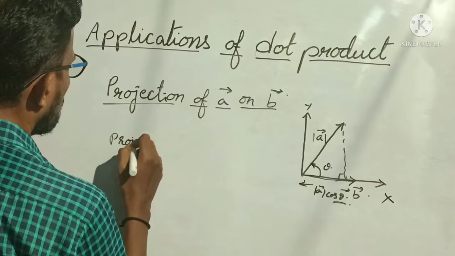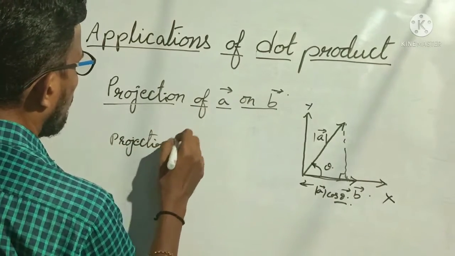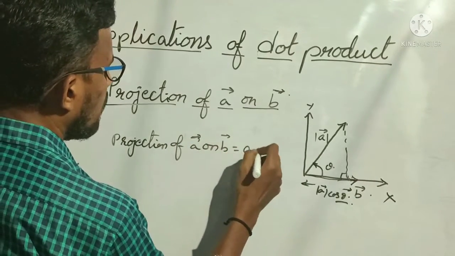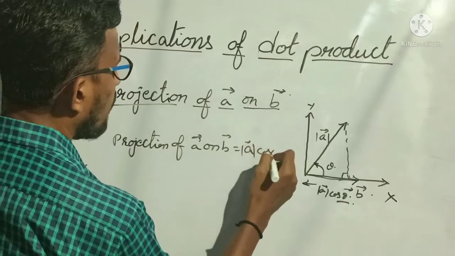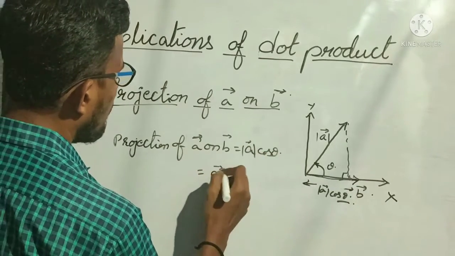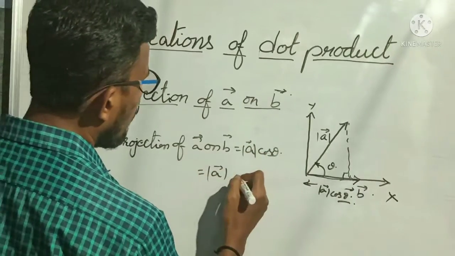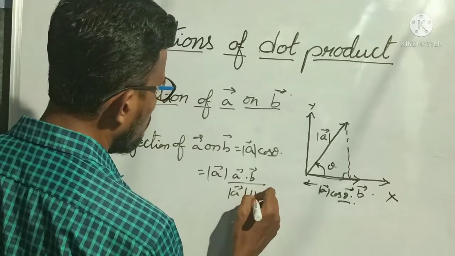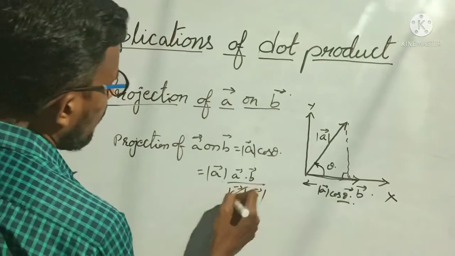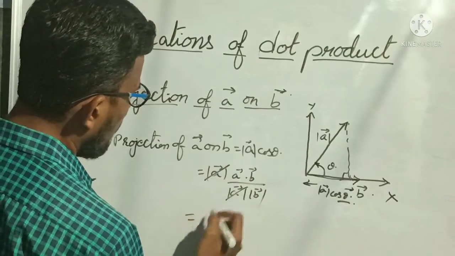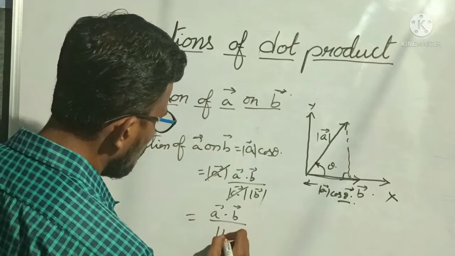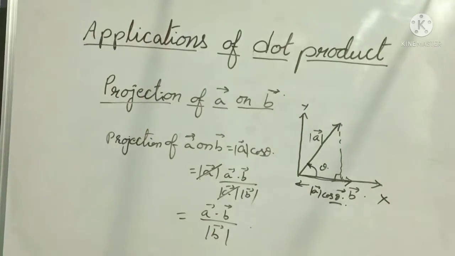So projection of A bar on B bar is equal to modulus of A bar cos theta. That is equal to modulus of A bar into, what's the value of cos theta? A bar dot B bar by modulus of A bar into modulus of B bar. So here modulus of A bar gets cancelled. Whatever is left, that is the projection of A bar on B bar.